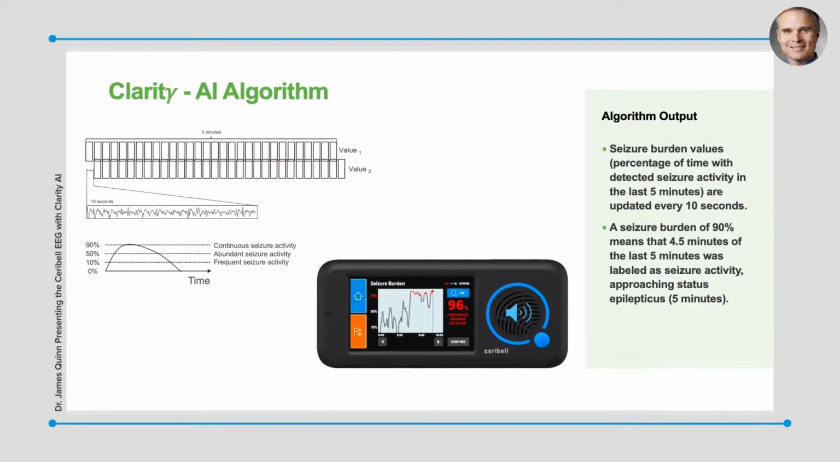Briefly, the AI algorithm reviews EEG waveforms in 10-second increments and reports seizure burden based on rolling 5-minute interpretations that are updated every 10 seconds. It then provides a reading of seizure burden. For example, a 90% seizure burden would mean that for the last 4.5 minutes out of 5, a patient was having seizure activity, and this would come close to the diagnosis of status epilepticus. For example, this patient here has 96% seizure burden, which would mean the patient would be in status epilepticus and need treatment.